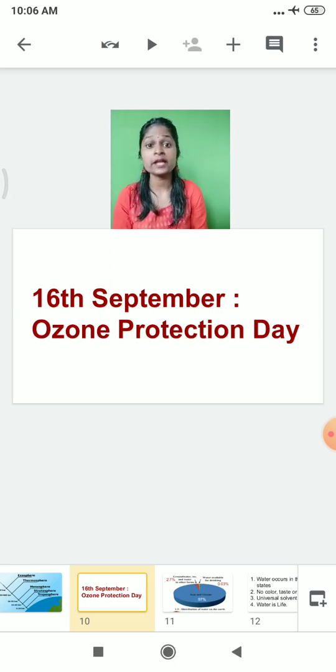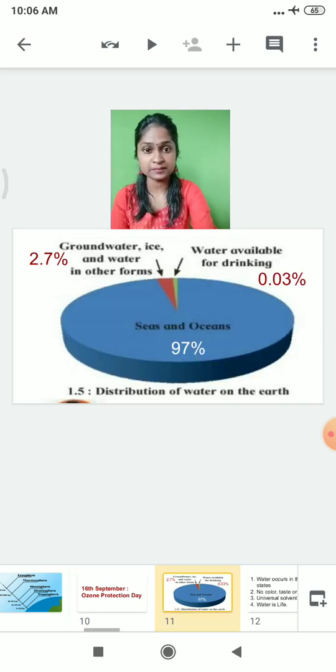And that's why, to create awareness among the people, each year on 16th September we celebrate worldwide as Ozone Protection Day. Which day do we celebrate as Ozone Protection Day? 16th September. I hope so. Now you understood regarding the air.